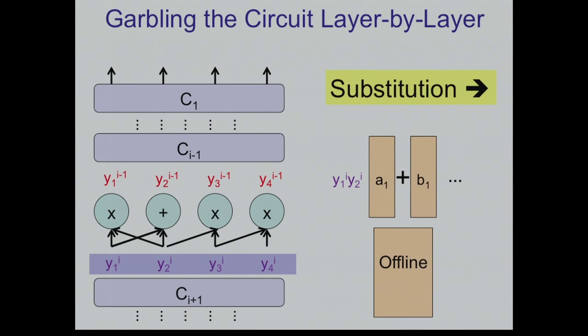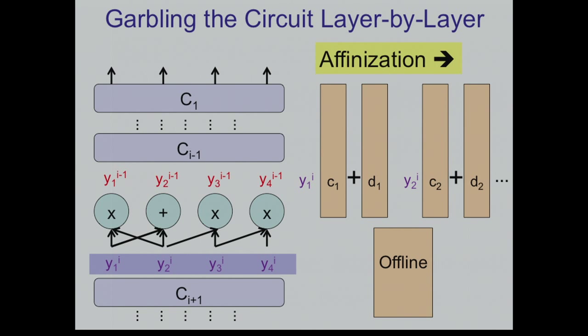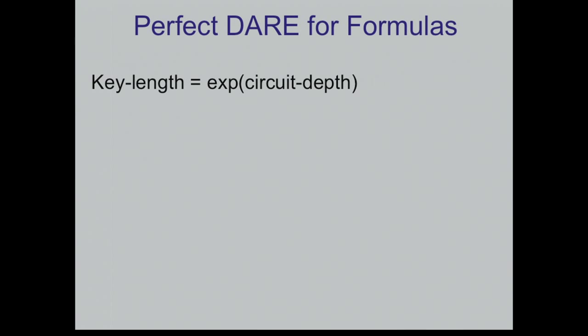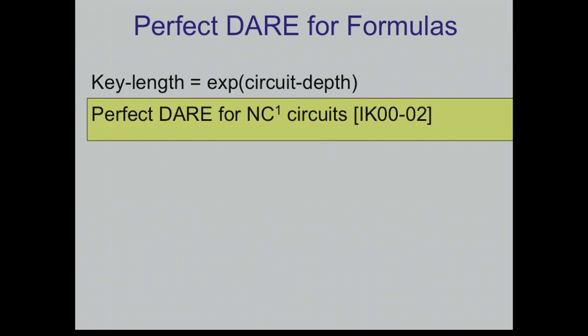But now I can look, vertically, horizontally, on each of these bits and think about it as a degree 2 polynomial, and then apply the affinization gadget. Okay? So notice that these vectors grow. My affinization gadget started with a single output and gave me longer outputs, but okay, you have to pay somehow. So this is affinization. I can continue doing it level by level until the end of the circuit. So what do I get? The key length is going to be exponential in the circuit depth. Therefore, I get a perfect decomposable affine randomized encoding for functions which have logarithmic depth circuits.